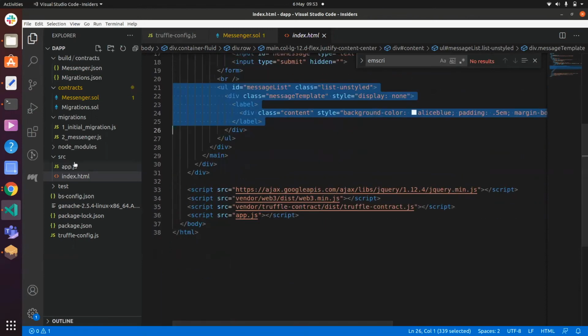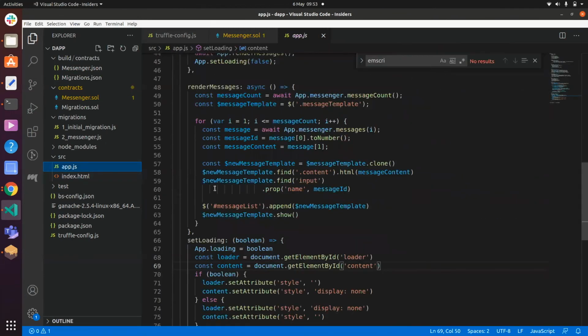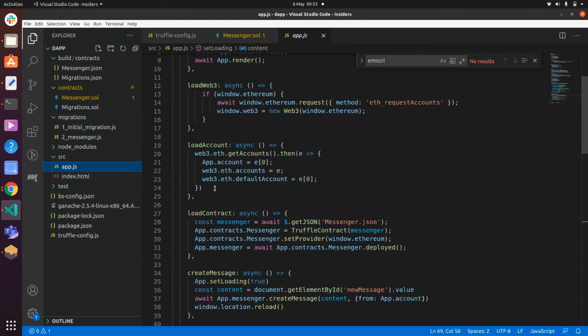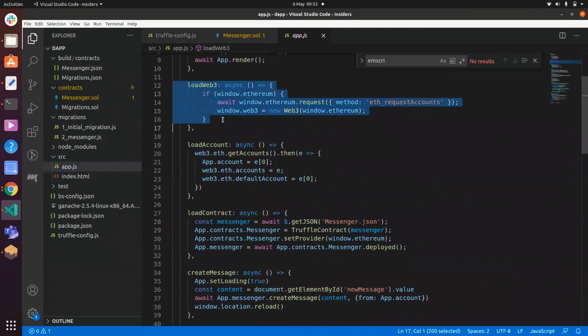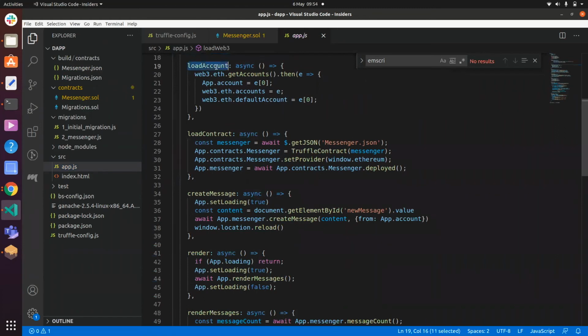Okay, the JavaScript is actually pretty simple, but it's a bit long. Most of it is standard. So here we just load Web3, which is the module that we require. Here we load the Ethereum account. Here we load the contract. So I'm using jQuery here, and I'm just loading messenger.json that allows it to interact with the blockchain and pick it out. We use Truffle contract, which is sort of a constructor that turns it into something that we can actually use. And then here it gets populated with the data from the blockchain.